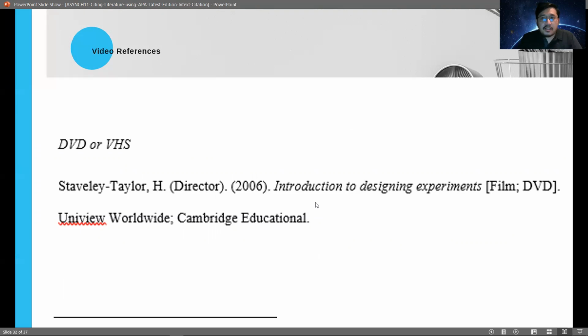Okay, let's say you got it from a DVD or a VHS. Now, VHS is actually from my time. Most libraries actually have video references. If that is the case, you have to write your citation like this. State the name of the author followed by their designation.